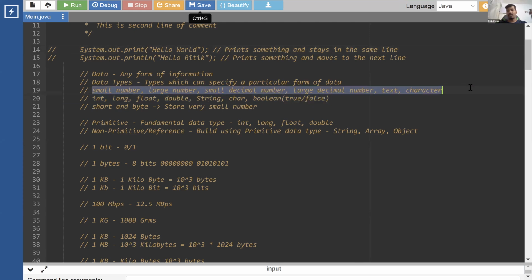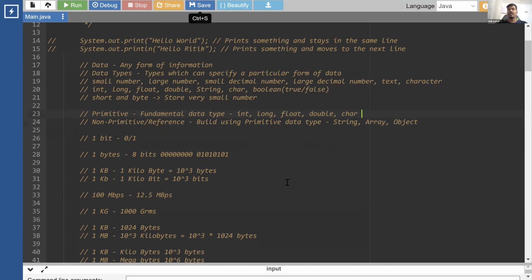Now we have created multiple advanced data types using these, but at the core, there are only these many types of data. We call them the fundamental or primitive data types. For example, int, long, float, double, character. These are examples of fundamental data types, which are the very foundation of our data structures or anything that will derive from them.